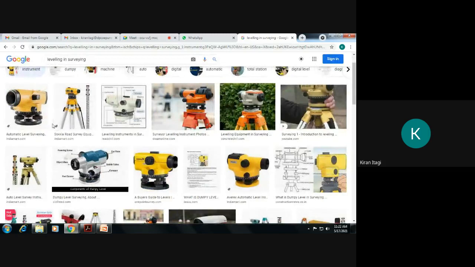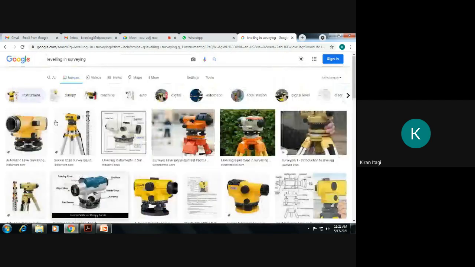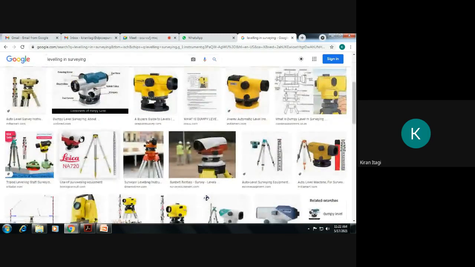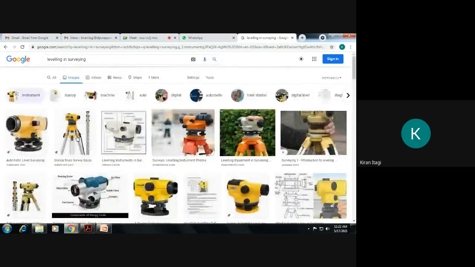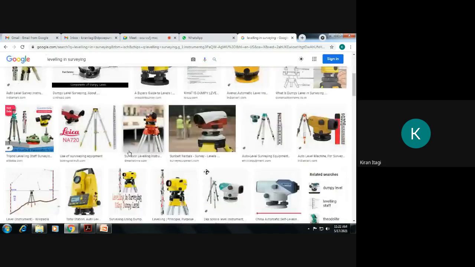Okay. I hope you have seen these types of instruments. Diploma students, I know that they are familiar with these instruments, that is dumpy level, auto level, etc. So you can see the survey person or an engineer holding this type of instrument in the field and taking some measurements. So this all comes under surveying leveling. We have different types of leveling instruments, and different types of staffs also. So we will go through one by one.